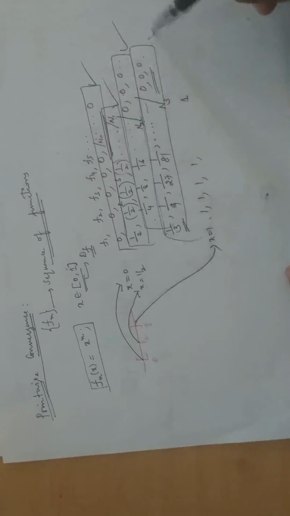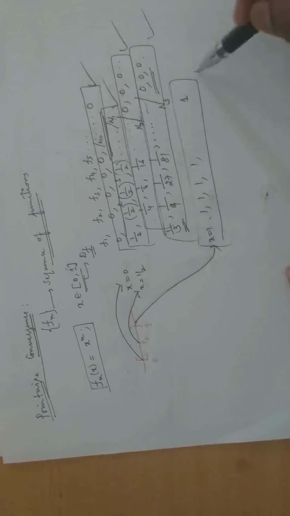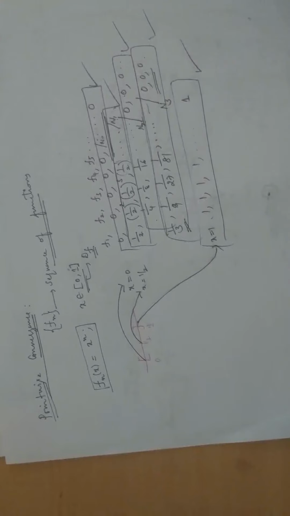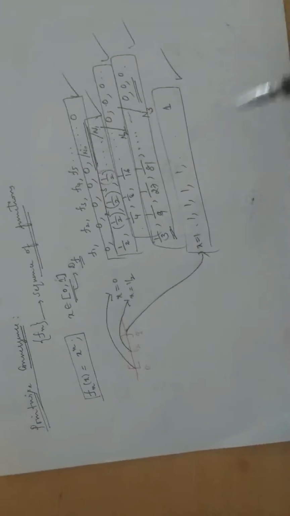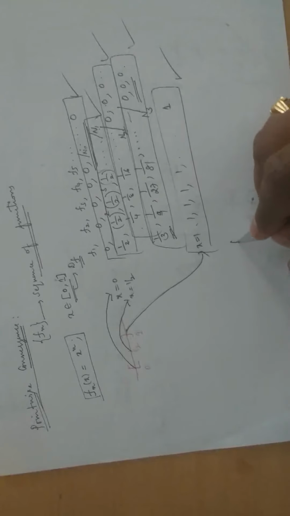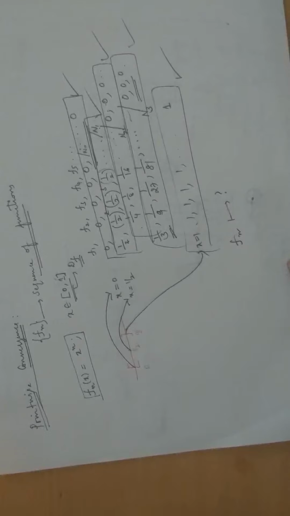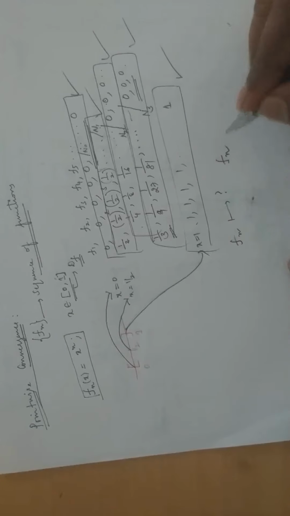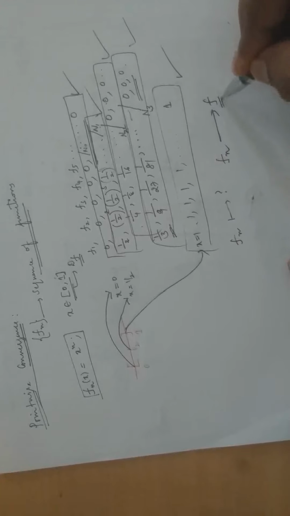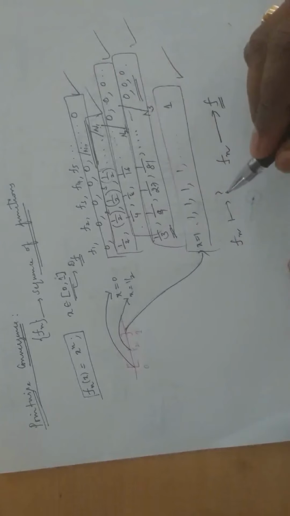This is also convergent. This is also convergent. So every member is convergent. That means to what will it converge? Fn converges to what? Fn converges to a function. Can you define this function?